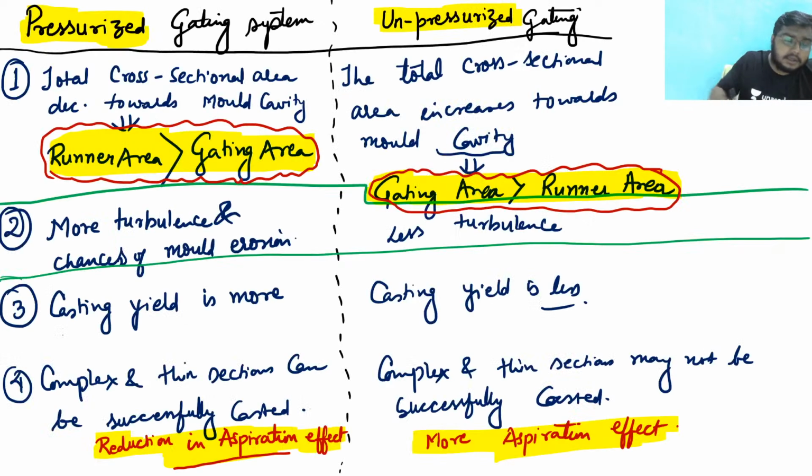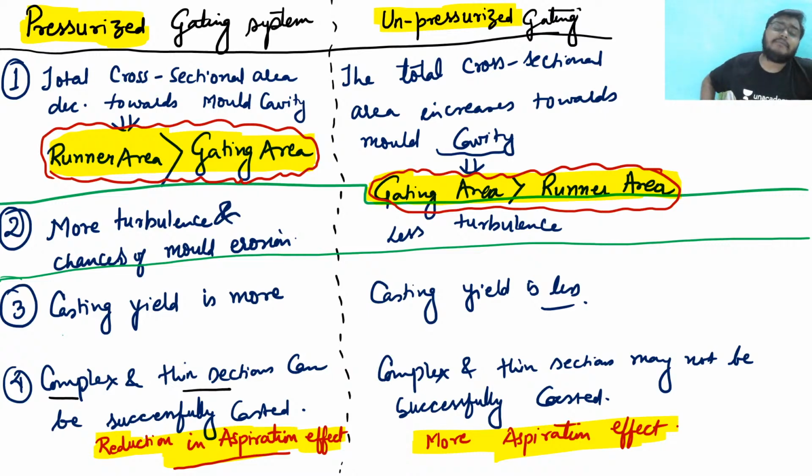Any intricate shapes are there. So let us assume this to be my mold cavity. Now when you are pouring the molten metal here, what happens if the gating system is pressurized, then the molten metal will easily flow into these thin and complex structures. Hence, the complex and thin sections can be successfully casted with the pressurized gating system.